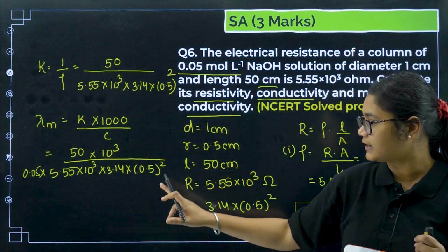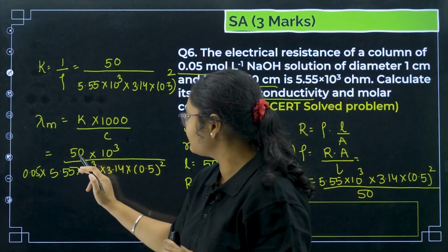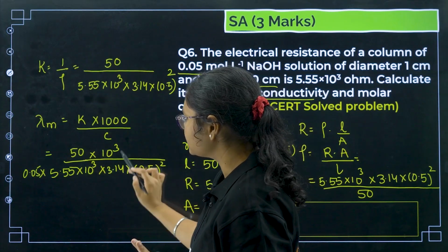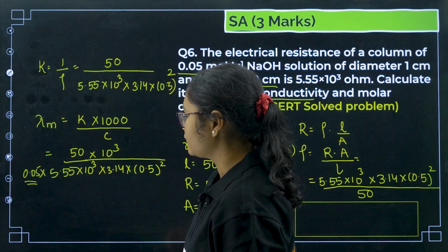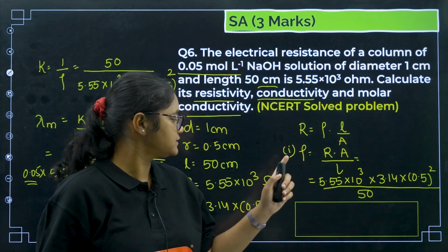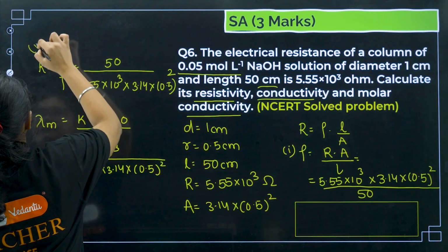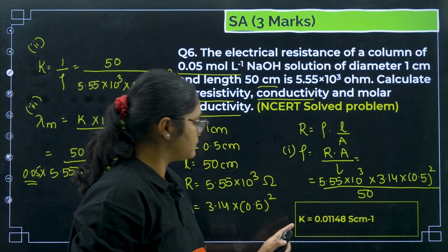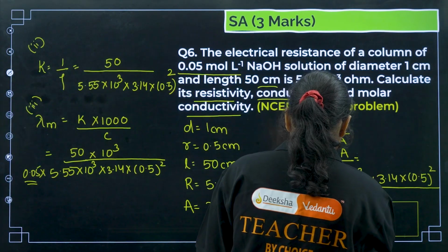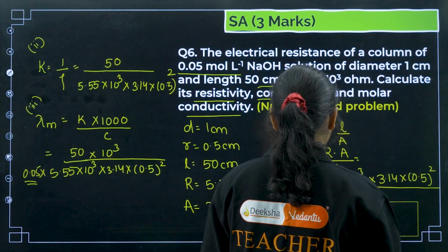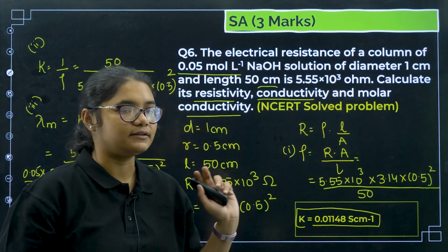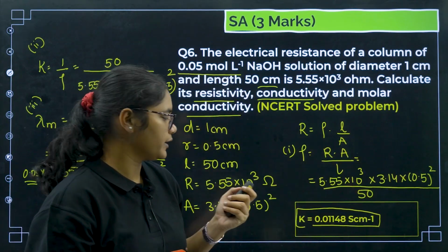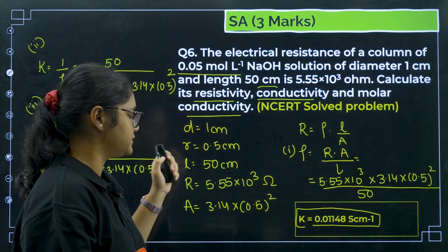So I have substituted the values. You can check here, any doubt, please see. This is the kappa value, I have just written whatever is there, I haven't solved it. Then this 1000 is there, and this is the C. So here it is resistivity, here it is conductivity, and here it is molar conductivity. Other things you can just calculate and find the answer. Everything is substituted, so make sure that you do the correct calculation, and please comment down the answers for these questions.